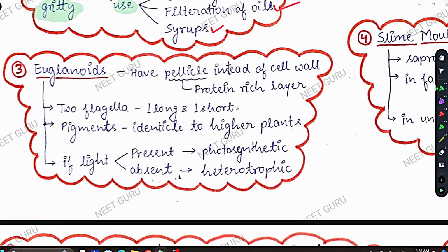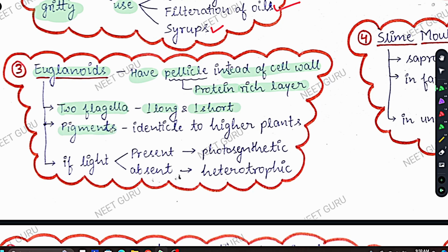Now coming to euglenoids. Euglenoids have a pellicle instead of a cell wall. So the cell wall is absent here. What is present instead of the cell wall? Pellicle. Pellicle is a protein-rich layer, and it makes their body flexible. The body of euglenoids is flexible due to this protein-rich layer called pellicle. They also have two flagella, similar to dinoflagellates. One flagellum is long and one is short.